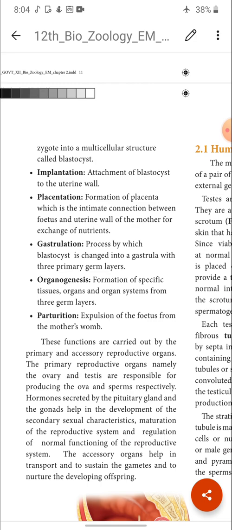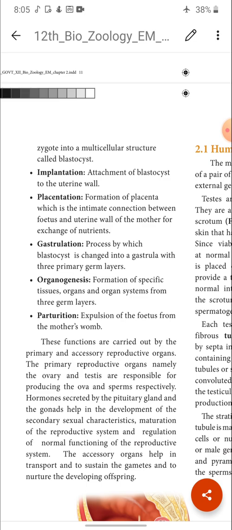What are the primary and accessory sex organs? Let's see. The primary reproductive organs, namely the ovary and testis, are responsible for producing the ova and sperms respectively. So what are the primary sex organs? In male, the testis is the primary sex organ. In female, the ovary is the primary sex organ. The testis produces sperm and the ovary produces ova.